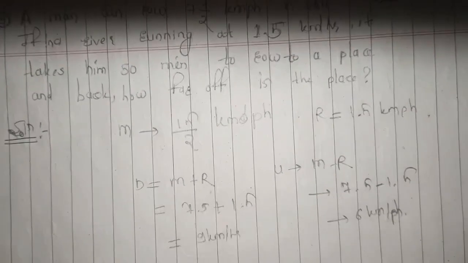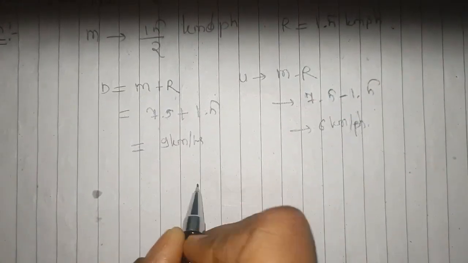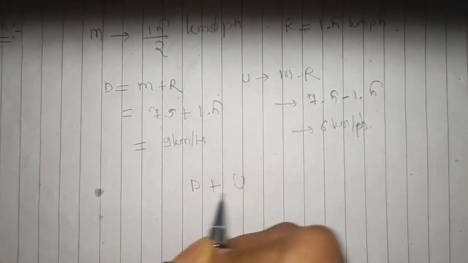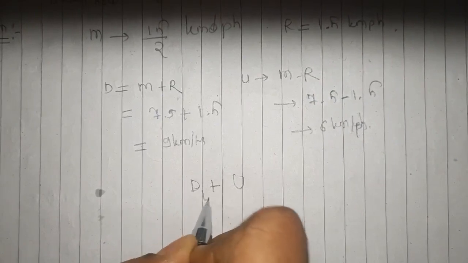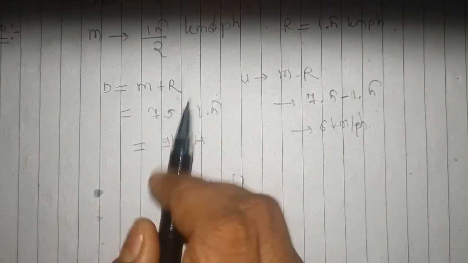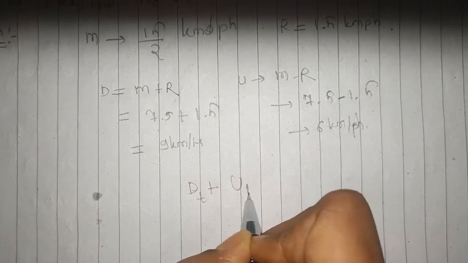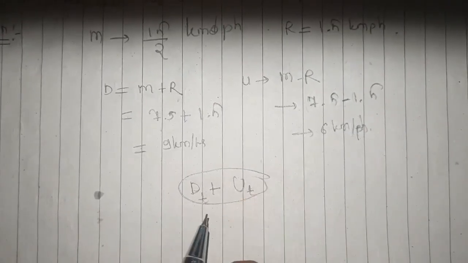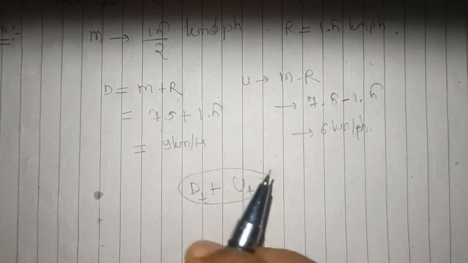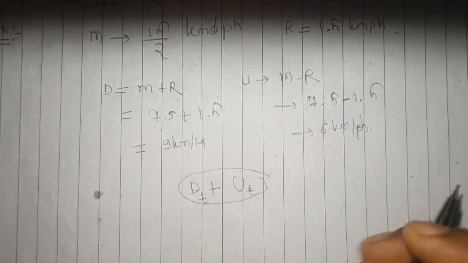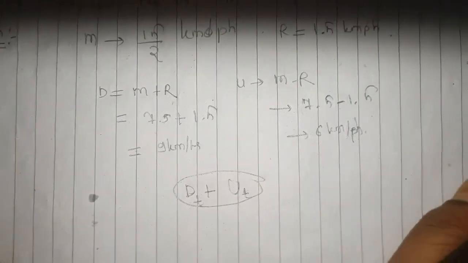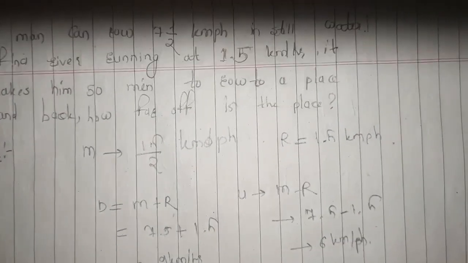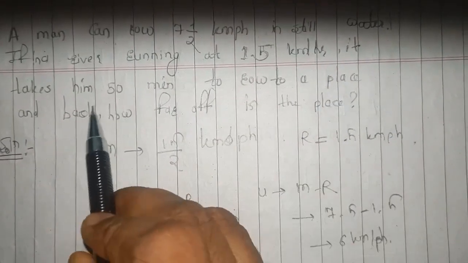Now, as we already know, going to a certain place and coming back means the downstream time plus the upstream time, that is dt plus ut, right? This is the amount of time that is required for going to a certain place and coming back, which is given as 50 minutes.